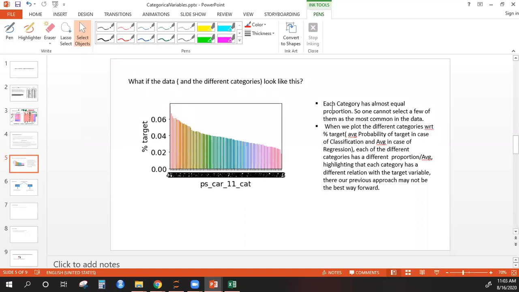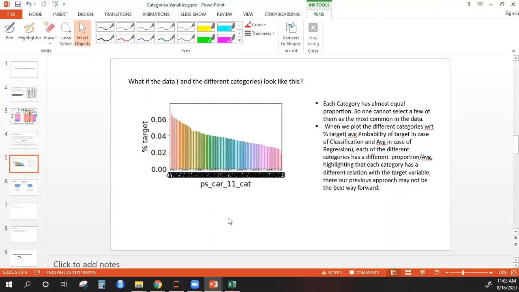Each category has almost equal proportion, so one cannot select a few of them as the most common in the data. And the other problem is, what if your data does not have a few categories which are more in proportion? What if each of the unique categories in your data is, let's say, 2%?